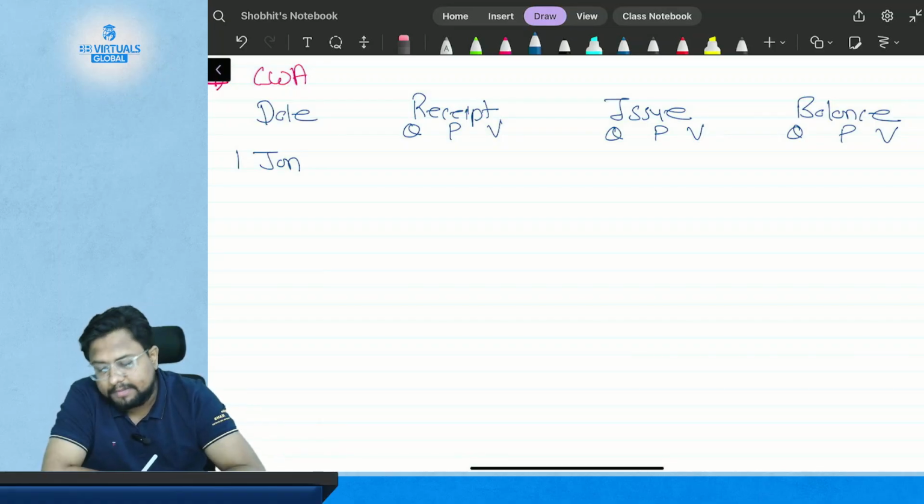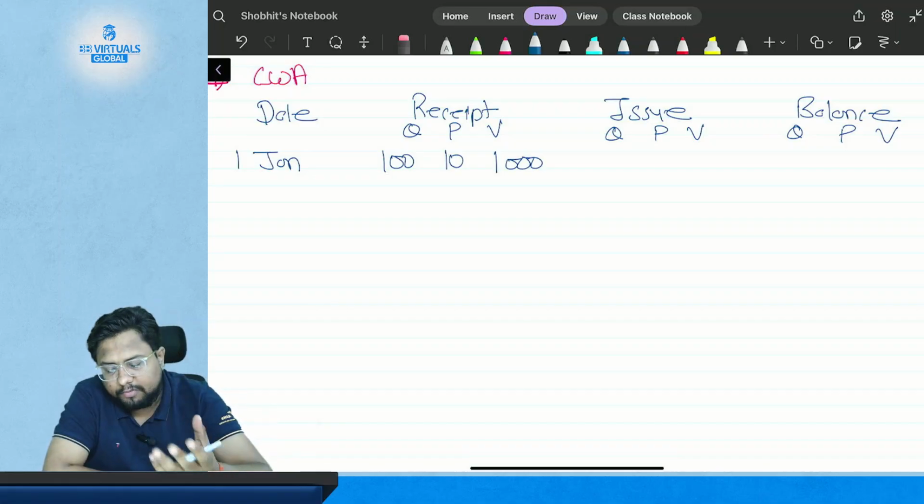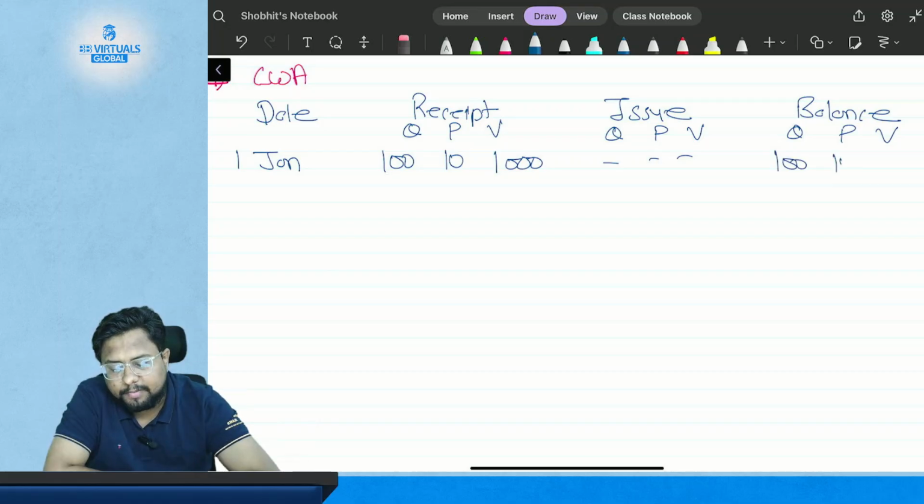Now you have received the inventory. Suppose you have received 100 kgs of inventory at $10 per kg, so you will have $1,000 of inventory value, and you have not issued anything, so the balance is 100 kgs at $10 per kg and $1,000 total value.